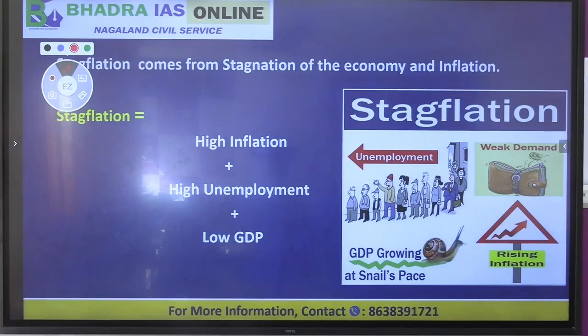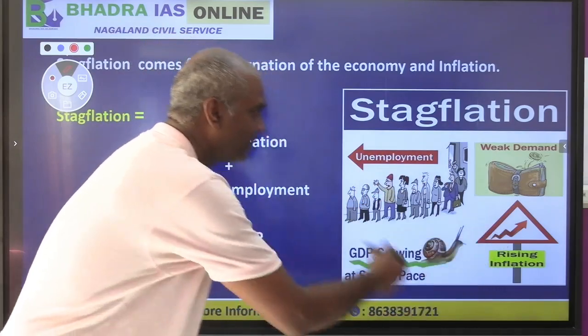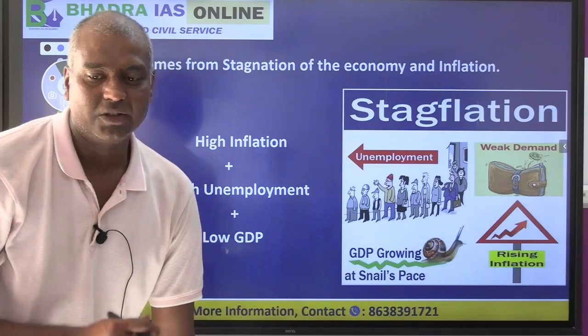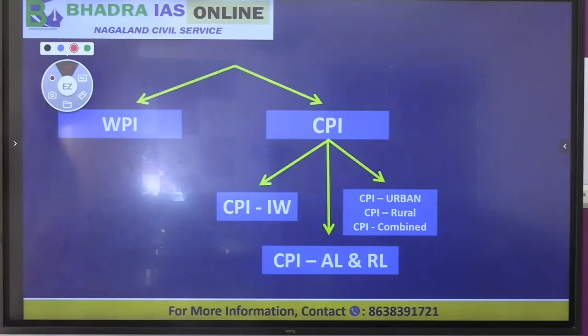So if you look at here, stagflation has three major features. You have high inflation, high unemployment and low GDP. All these things combined together become stagflation. Is this clear? So this is a very simple concept. Now we are going to look at how do you estimate inflation in India. What are the estimating concepts we use for inflation? Normally we talk about two general indices.